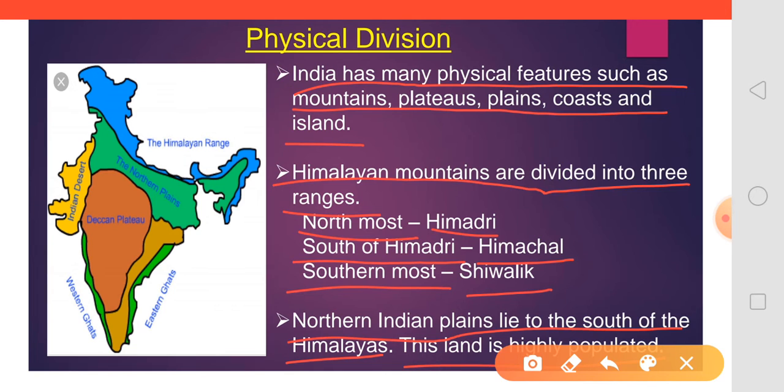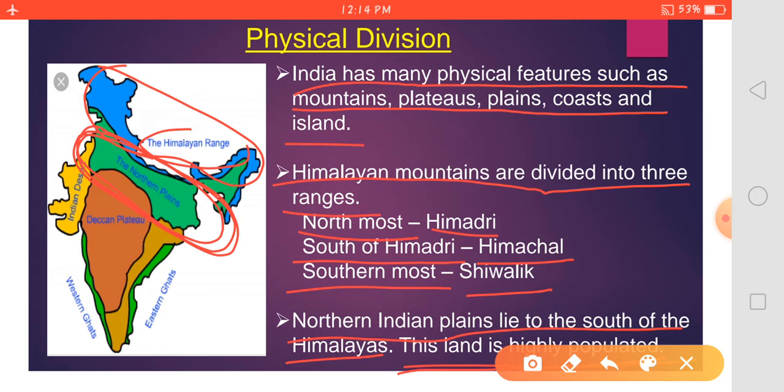So here in the map you can see that after this Himalayan range, downside, this green color is the northern plains. So it is located below the Himalayan range, and it is said that this land is highly populated. Most of the people live here. Why? The reason is that this land is highly fertile due to the Himalayan range.